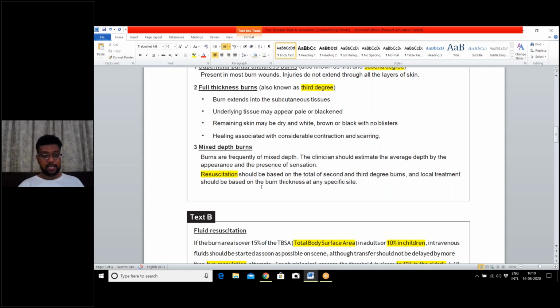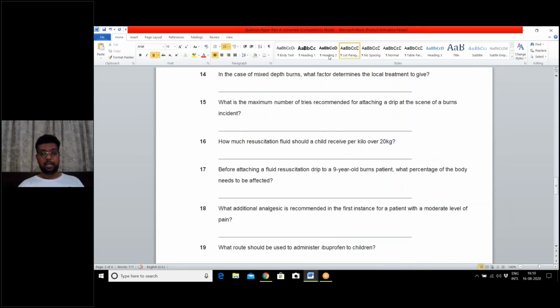Local treatment should be based on the burn thickness. Here it's given local treatment. I'm highlighting it. So our answer would be burn thickness. Either you can write thickness or you can write burn thickness.